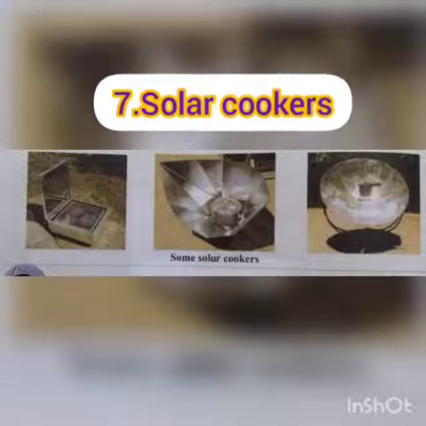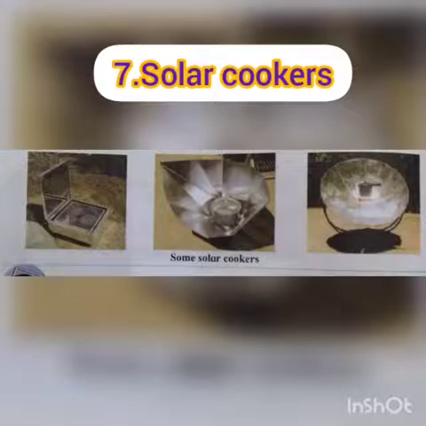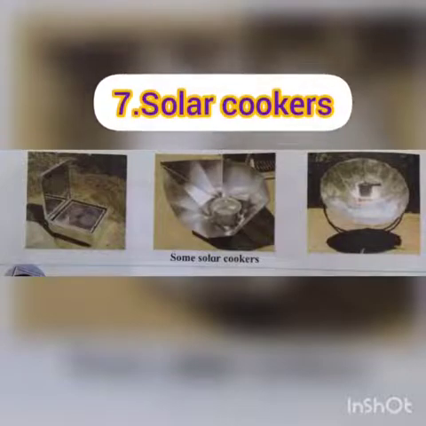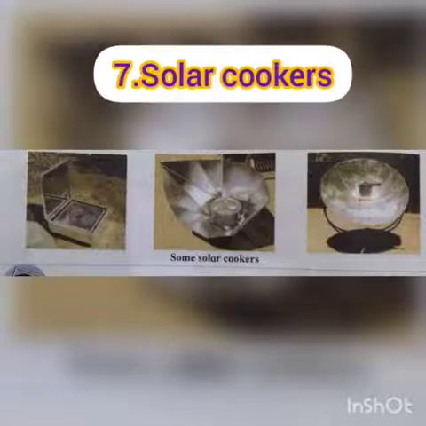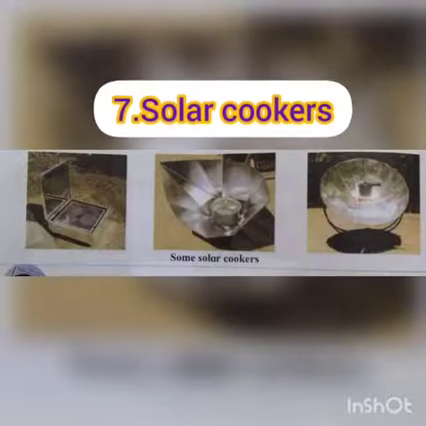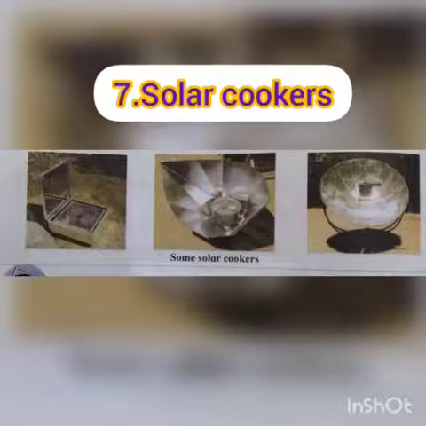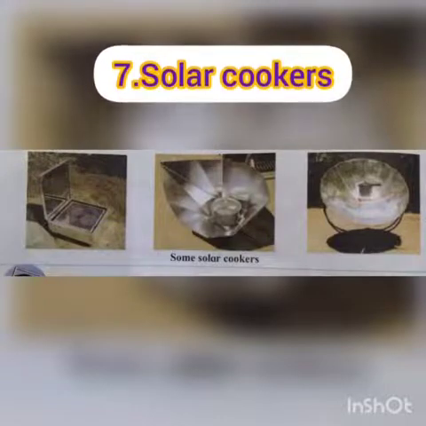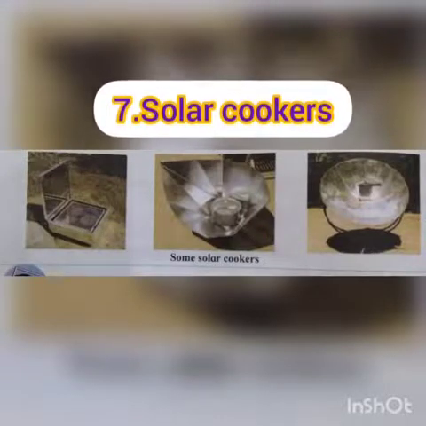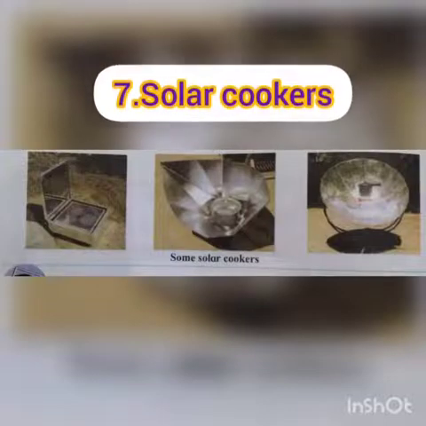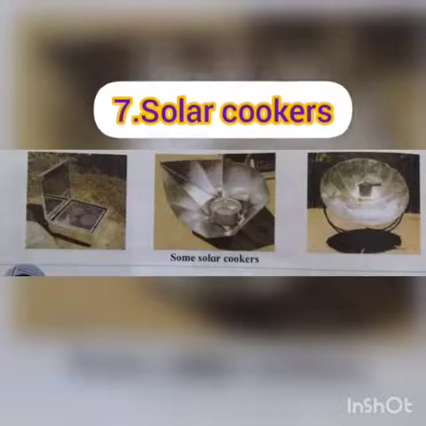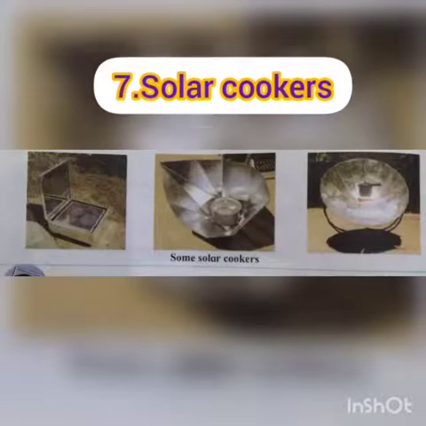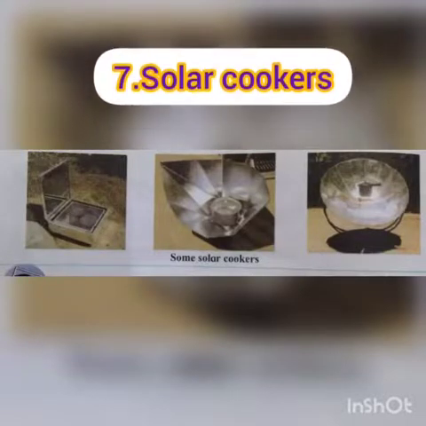Next type, some people use the heat from the sun for cooking. They use the solar cooker. Next type is solar cooker. Here are some pictures of solar cookers in front of you. So this is the structure of a solar cooker. We have to put our pot into that, and we have to put these solar cookers into the hot sun so that we can cook our food in the solar cookers also. This is another method of cooking.